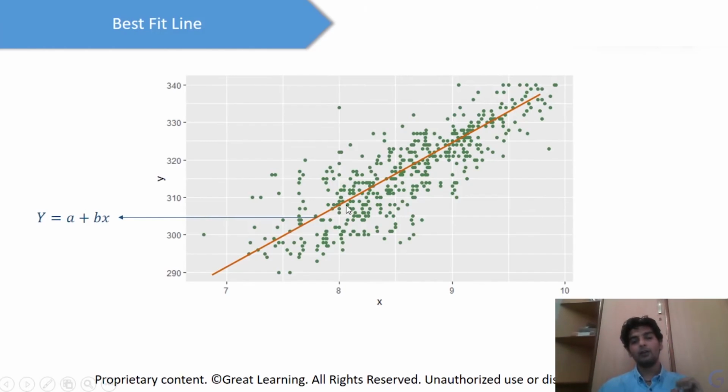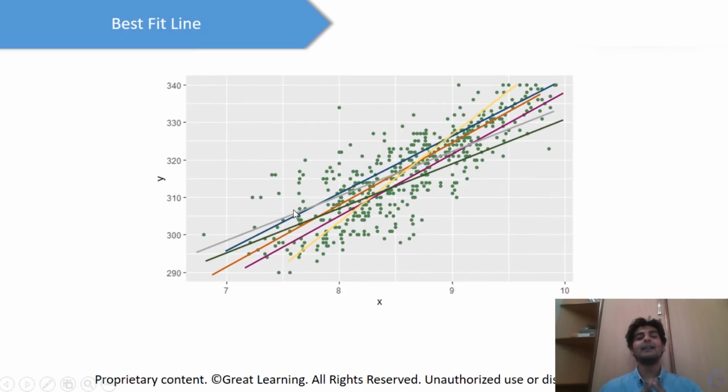But how do you know that this is the perfect line over here? You could have another line like this. Similarly, you could have another line like this. You could have infinitely possible lines over here. So out of all of these lines, how would you know which would be the perfect line, right? So any guesses, any answers over here, right? So guys, you can go ahead and keep posting your answers in the chat, right? I'll also take them up, right?